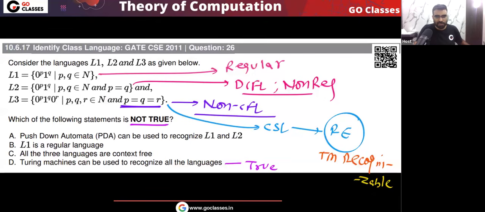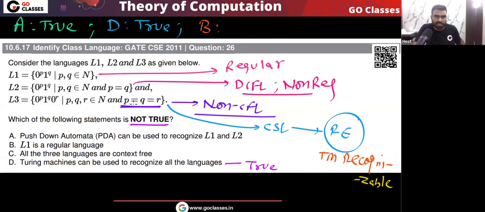And which option will be correct? Now you tell me. The question is asking which statement is not true. Look at option A. Option A is saying that PDA can recognize L1, L2. Yes, that is correct. So option A is actually true. The question is asking which is not true. Option A is true. Option D is also true. What about option B?